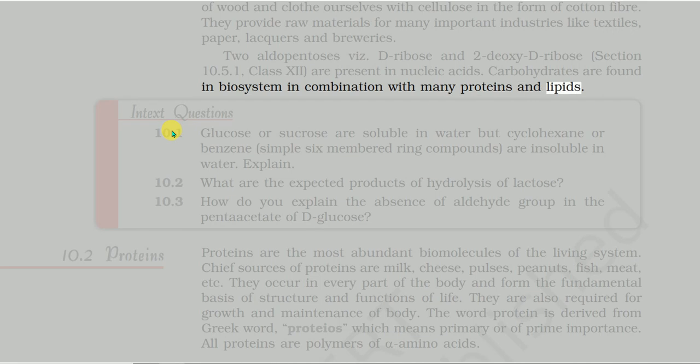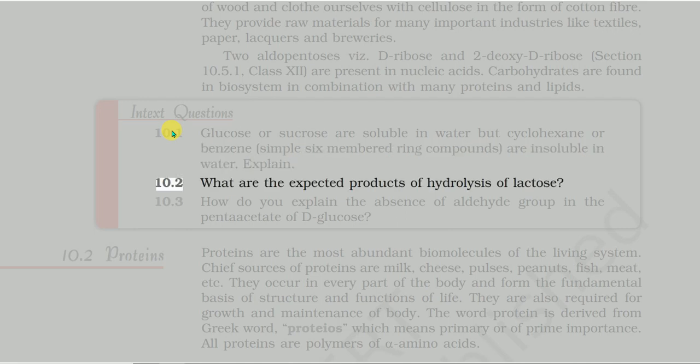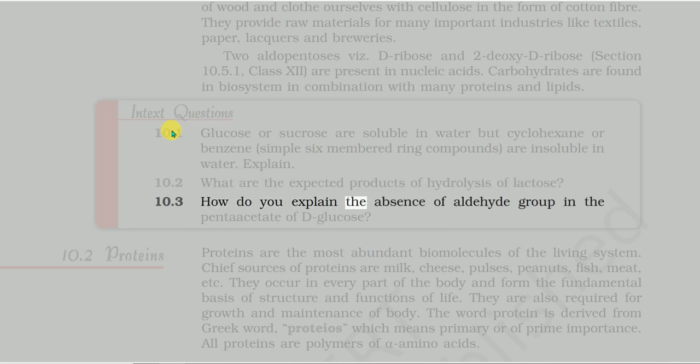10.1 Glucose or sucrose are soluble in water, but cyclohexane or benzene, simple 6-membered ring compounds, are insoluble in water. Explain. 10.2 What are the expected products of hydrolysis of lactose? 10.3 How do you explain the absence of aldehyde group in the pentaacetate of D-glucose?